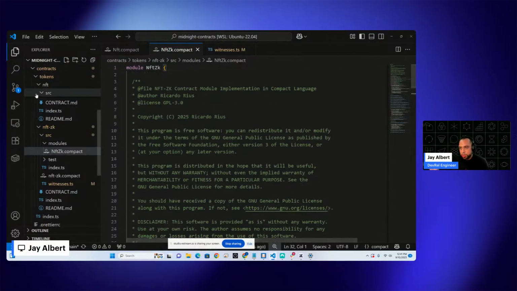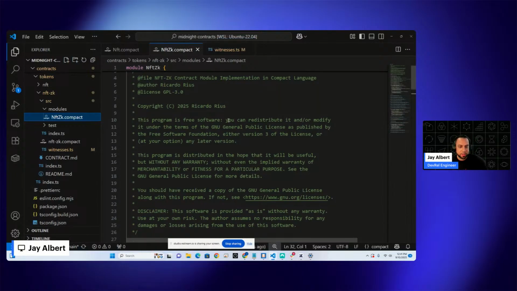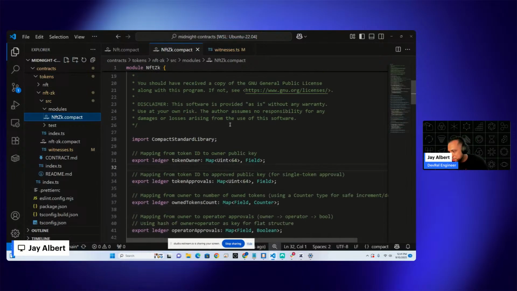As I mentioned, when you're looking through the repo, you can go through the contracts. These are the same folders that we were just looking at. We have our ZK NFT. And you'll notice there's the modules one here, which is all of your baseline circuits. And then you have something built on top of it, which in this case, I think he's built authorization contracts, to give people the authority to do certain things. But for the most part, let's focus on this ZK NFT. There's a lot to cover, so I'm only going to go over one read and one write, showcasing what I've learned about this, so that you can get a better idea of how this all works. So this is our ZK NFT.